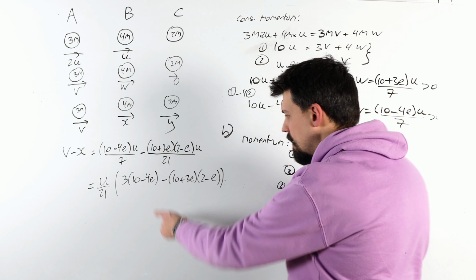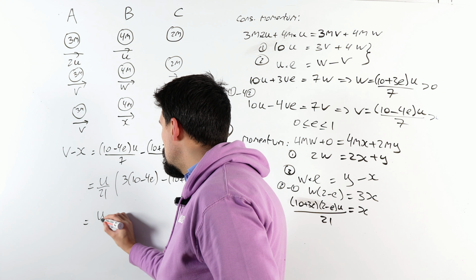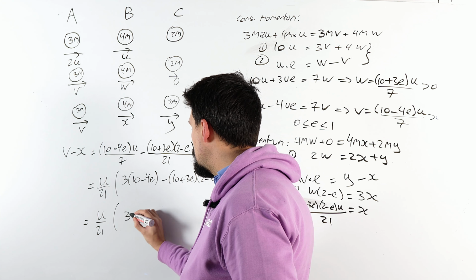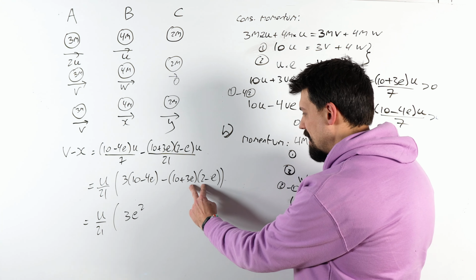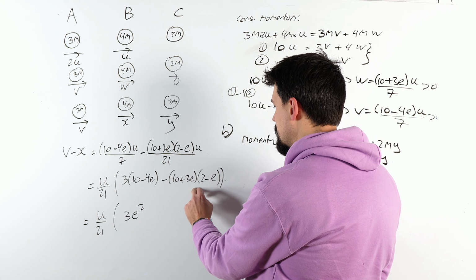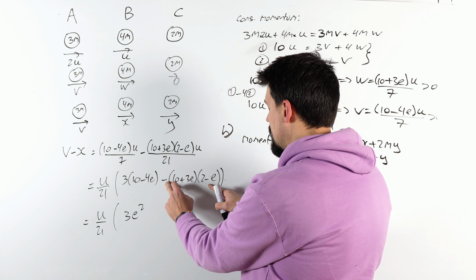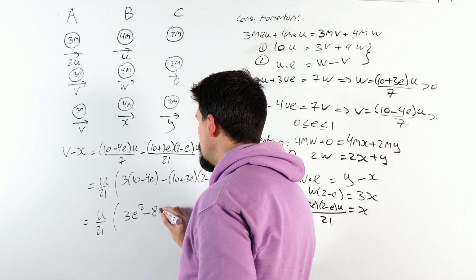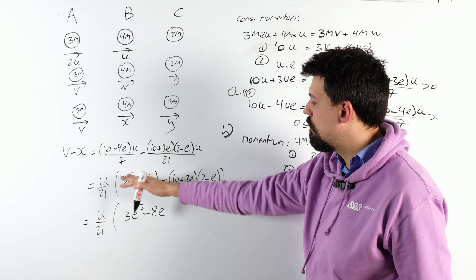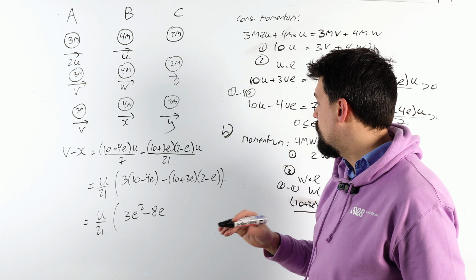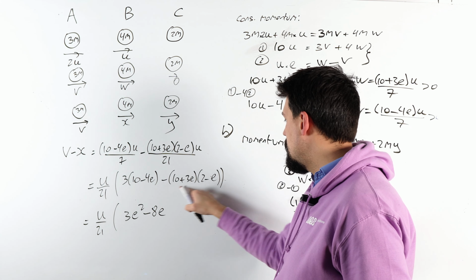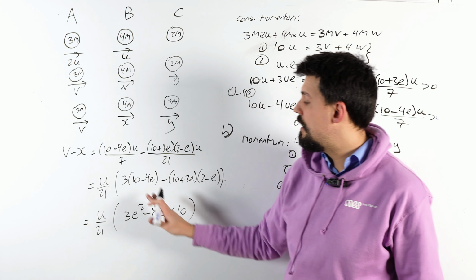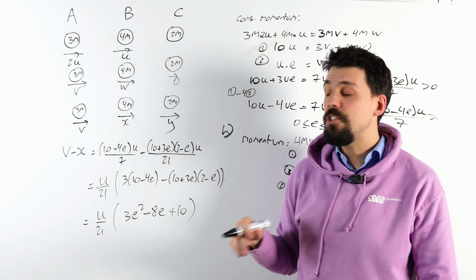Okay, all right. What can I do with that? Let's make this into a quadratic. u over 21. I'll get a 3e squared. I'll get 6e, get minus 6e. I'll get 10e, so I'm on 4e, minus 12e, that's minus 8e. You can always take the time, write out the lines of working yourselves, feel free. And 30 minus 20 is plus 10. All right, so this is the speed at which they are either approaching or separating.